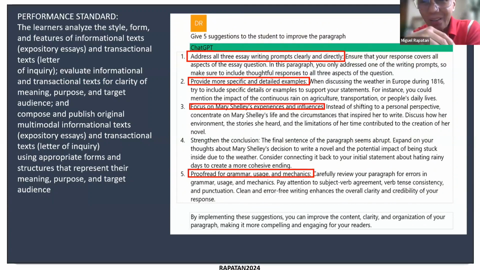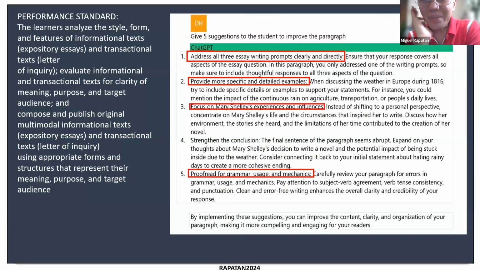Okay, so this is now a sample of what ChatGPT will give out. Give specific things to consider. Okay, and there's a description for each one. So the question is, will the teacher give all of this to the students? Just copy paste and say, okay, here, read. Or the teacher can be selective, decide which one will really be the focus of the students' improvement.